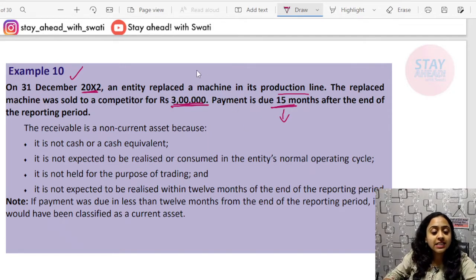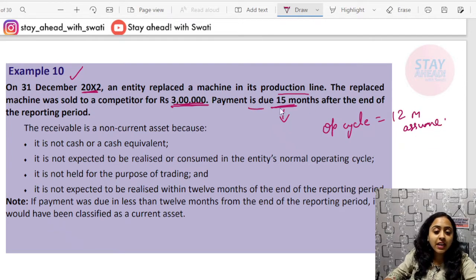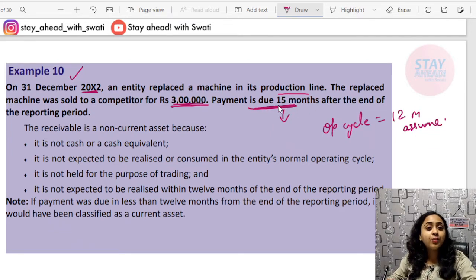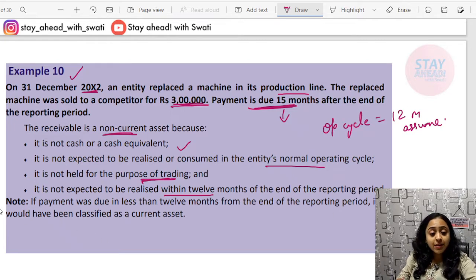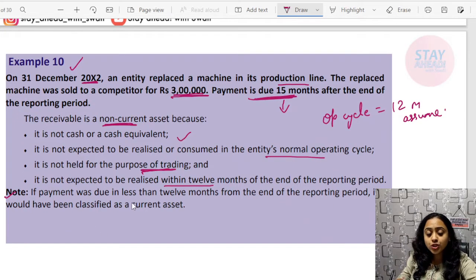Okay, so since the operating cycle is not given here, you will assume it as 12 months. If you are realizing a particular payment after 12 months after the operating period, then this will be considered as non-current. The receivable is a non-current asset because it is not cash and cash equivalent. It will not be realized or consumed in the entity's normal operating cycle, is not held for trading, and will not be realized within 12 months from the end of the reporting period. For example, if the payment was due in less than 12 months, then it would be considered a current asset.